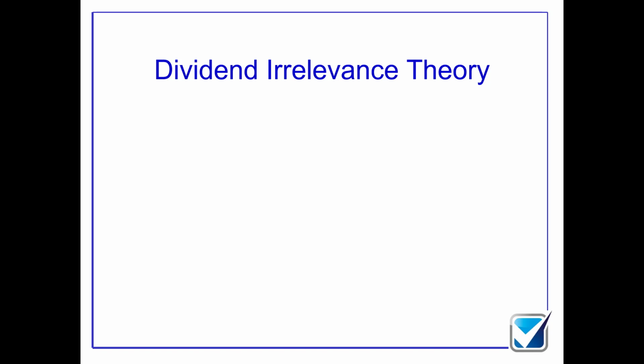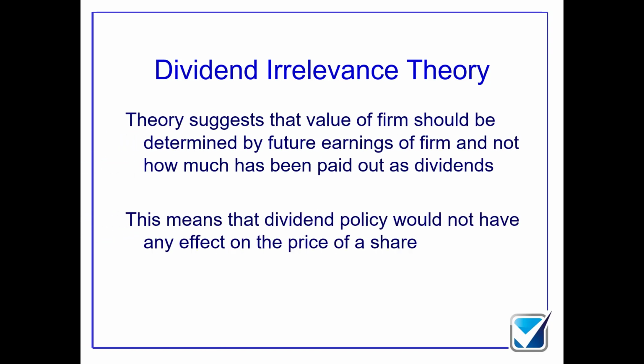Now, dividend irrelevance theory suggests that if a company has got $100 worth of profit one year, that $100 worth of profit should increase the overall value of the company by $100. If the company decides to pay out $10 as a dividend, that $10 which is paid out ends up as income in my pocket, and that now means that the increase in value of the company will not be $100, it will now only be $90.